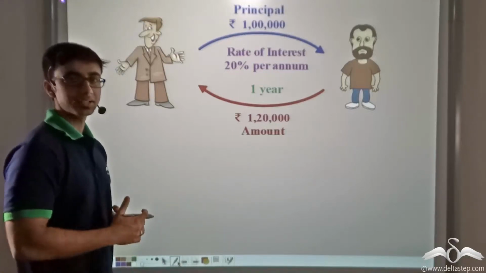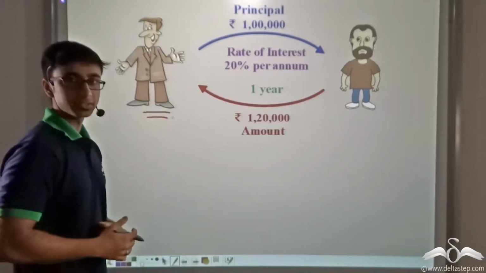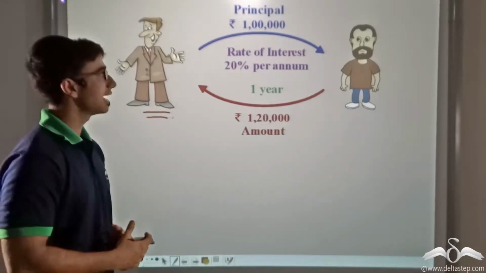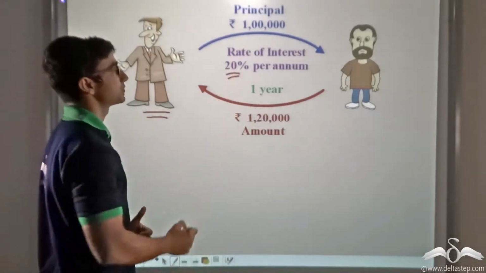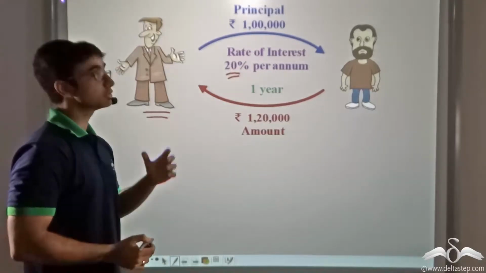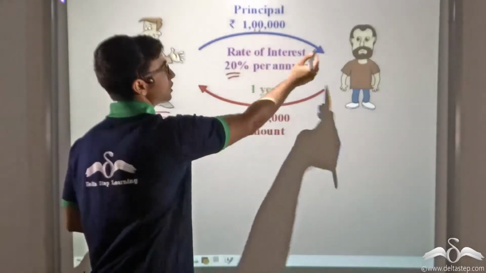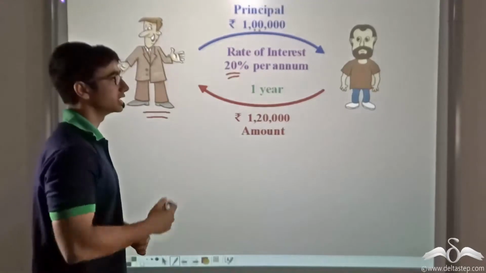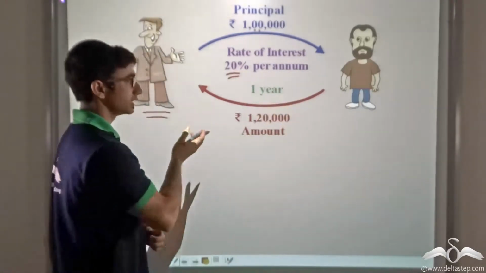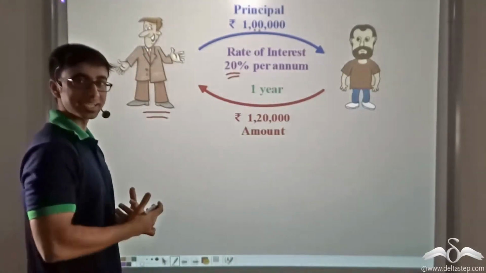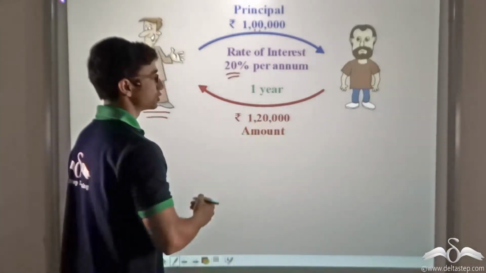We have seen that Narayan, a money lender, lent money to his friends at the rate of 20%. So let's say that he is lending a sum of money, rupees 1 lakh, to his friend Sundar for 1 year. At the end of 1 year, the total amount of money that he is getting back is 1,20,000.